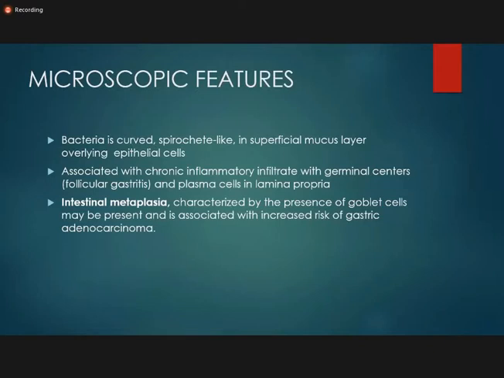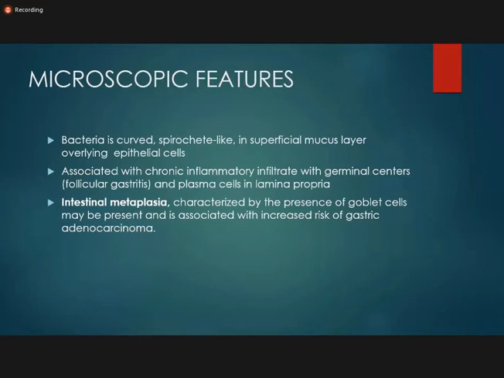Okay, and H. pylori also causes intestinal metaplasia. Intestinal metaplasia, as I have told you, what is intestinal metaplasia? It is the presence of the goblet cells within the gastric mucosa. Normally, the goblet cells are present in the intestine. So when they are present in the stomach, we call it intestinal metaplasia, and this is because of the chronic inflammation. And it may be seen in the H. pylori.